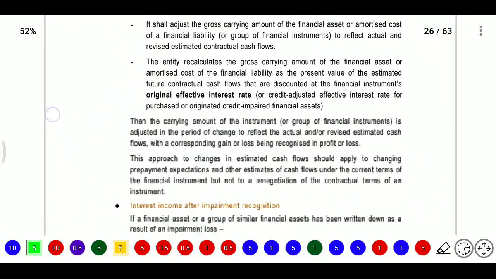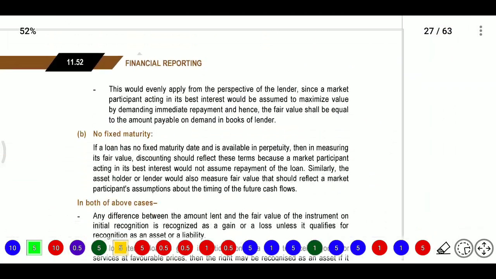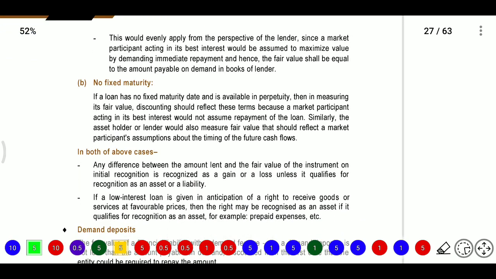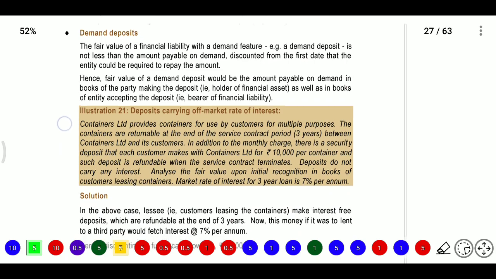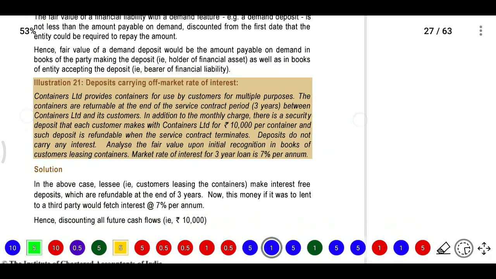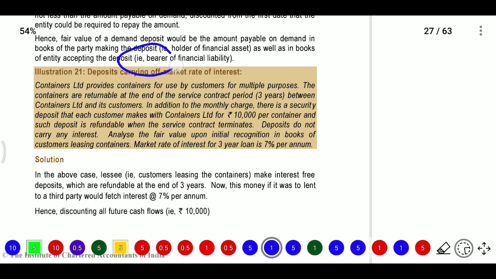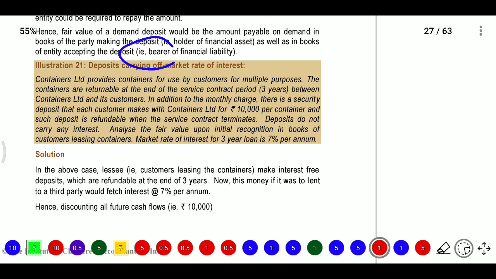Next, the information provided is about interest income on impairment, repayable on demand. So with no fixed maturity, what can we do? And demand deposits, what can we do? For example, here we will see question 21. Here the deposit carries off market terms. Off market terms means they are not considering the market.